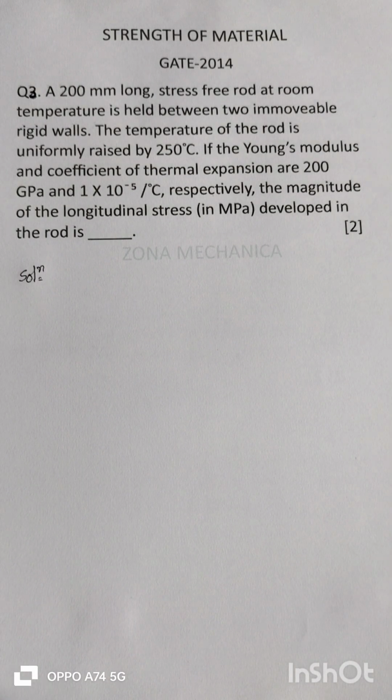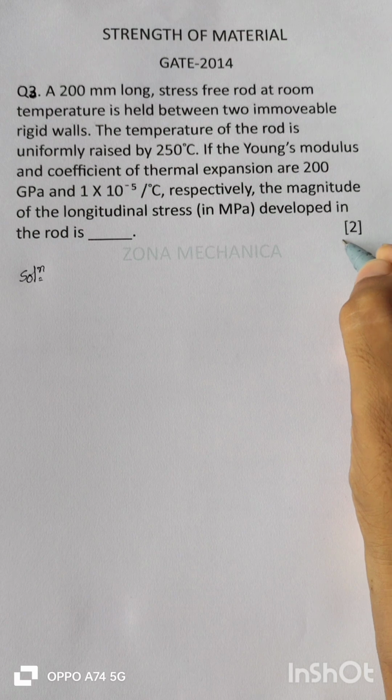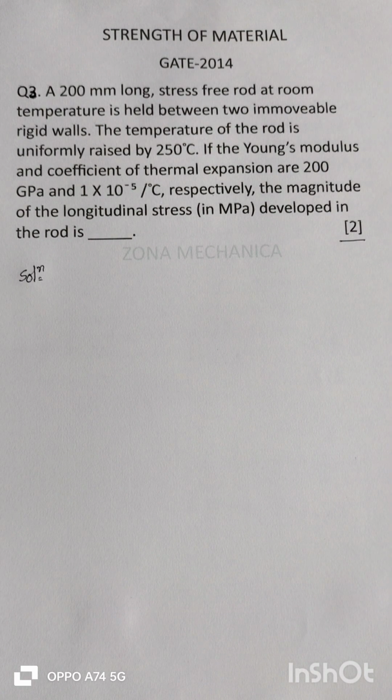There is an NAT question on temperature stress. The figure at the margin indicates the weightage of the question, that is 2 marks. A 200 mm long stress-free rod at room temperature is held between two immovable rigid walls. The temperature of the rod is uniformly raised by 250 degrees Celsius. If the Young's modulus and coefficient of thermal expansion are 200 GPa and 1 into 10 to the power minus 5 per degree Celsius respectively, the magnitude of the longitudinal stress in MPa developed in the rod is, well,